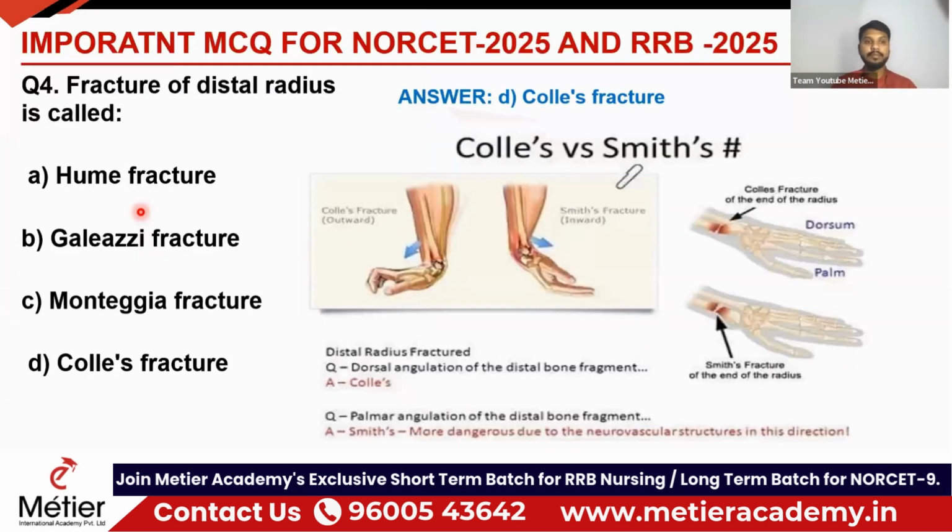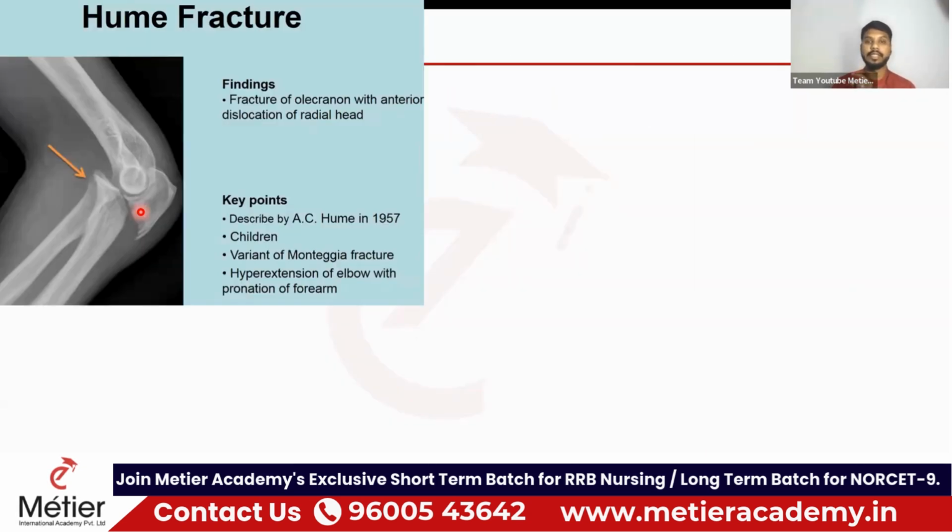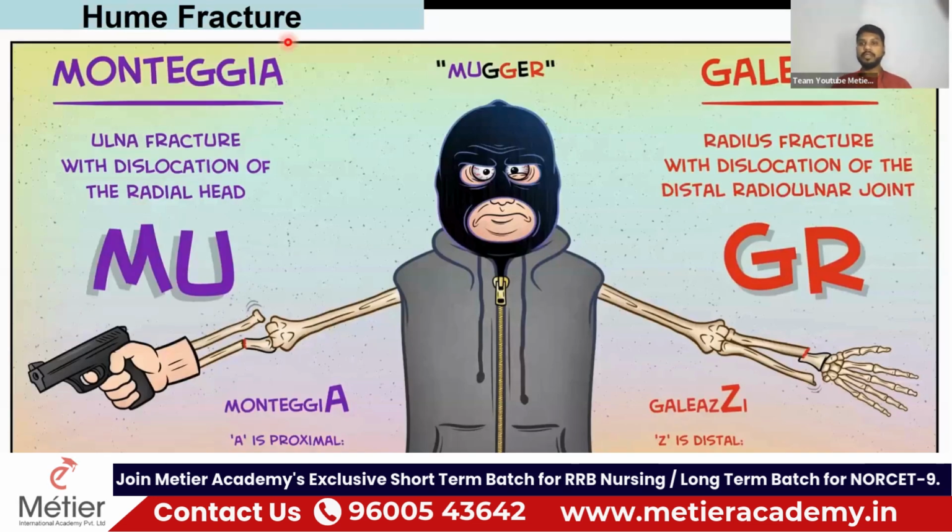So what are Galeazzi and Monteggia fractures? Remember MUGR. Monteggia is ulnar, Galeazzi is radius. We'll see this picture. You can see it here. Monteggia is what? MU, as I said. Monteggia is ulnar: ulnar fracture with dislocation of the radial head.